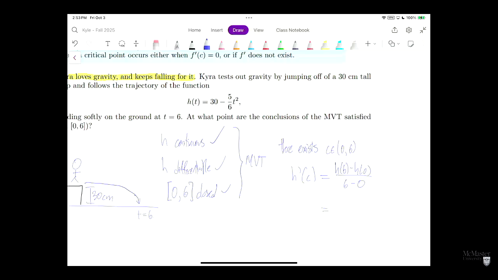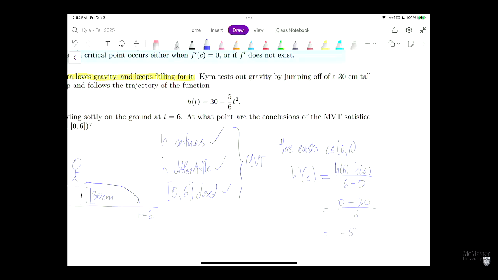Okay, so we already said h of 6 is going to be 0. We plug 6 into our function. Our t's cancel, 5 times 6 is 30, so 30 minus 30 is 0. So h of 6 is 0, we're touching the ground, and h of 0 is 30. So we get negative 30 over 6, so h prime of c is negative 5.